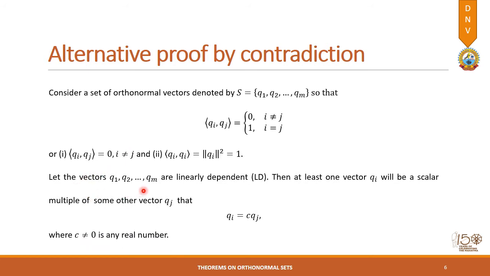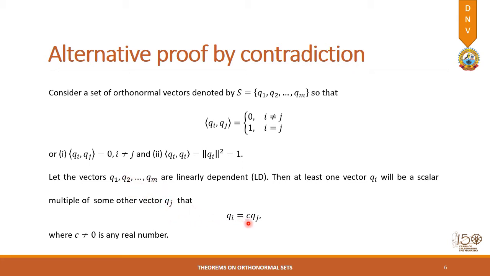So let these vectors be linearly dependent. We are considering the opposite of what we want to prove. Whenever a set is linearly dependent, at least one vector will be a scalar multiple of some other vectors.